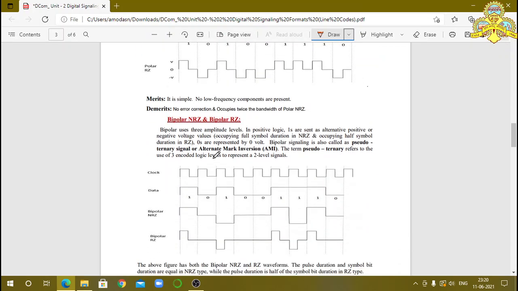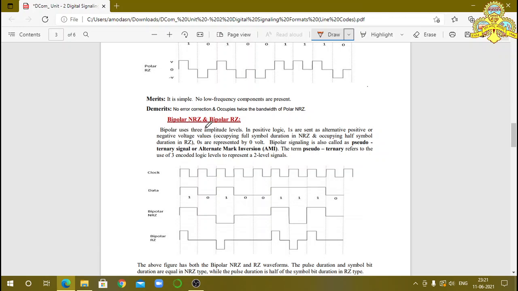The next topic is bipolar. Its name itself indicates bi, that is, two polarities, one positive and another negative. Normally 0 is indicated by negative voltage and 1 by positive voltage, but here it is not like that. Bipolar means bit 1 is indicated by positive voltage or negative voltage. So it is also called alternate mark inversion or pseudo ternary code.